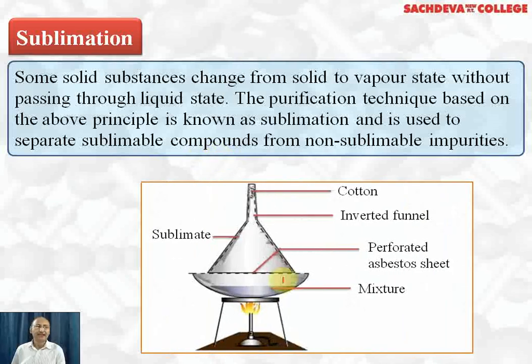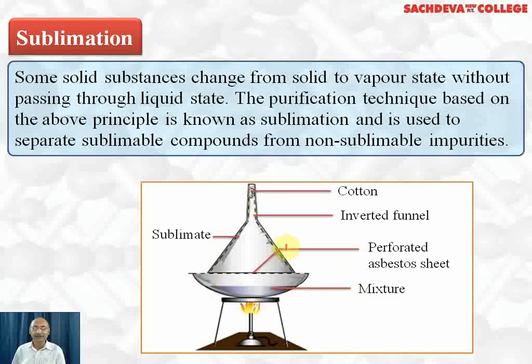Let's take up sublimation. Some solid substances change from solid to vapor state without passing through liquid state. The purification technique based on the above principle is known as sublimation. It is used to separate sublimable compounds from the non-sublimable impurities. That is, here condition is that the compound should sublime, whereas impurities should not sublime. Here, this is a china dish in which we have taken mixture of organic compounds from which we want to separate organic compound which can sublime.